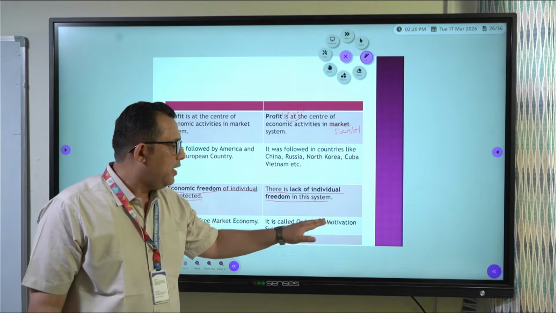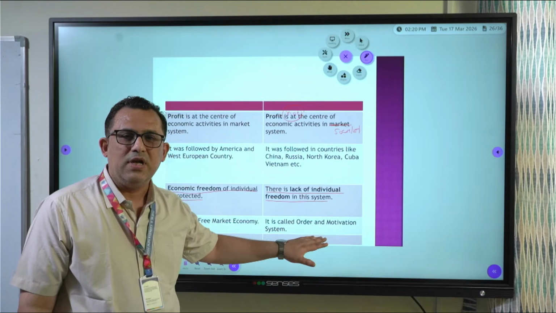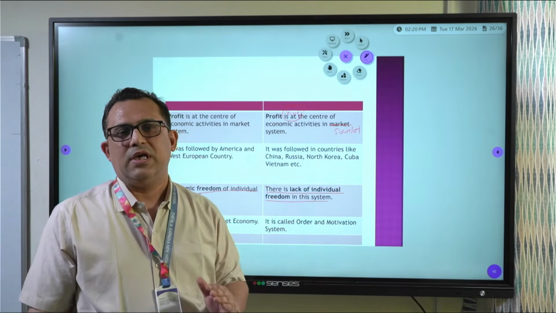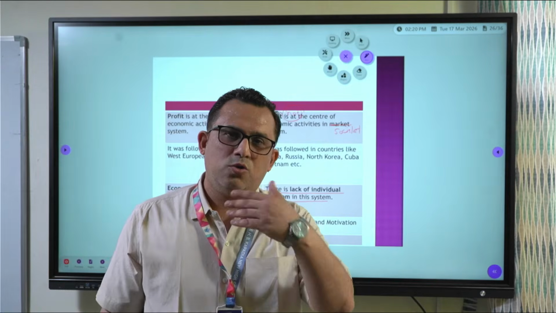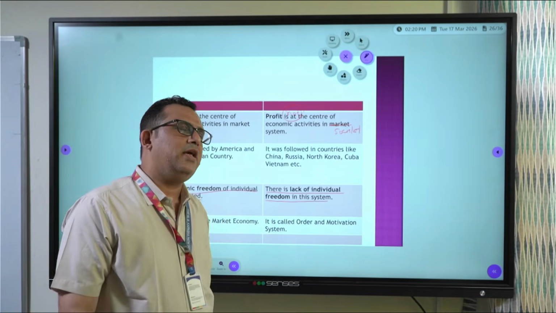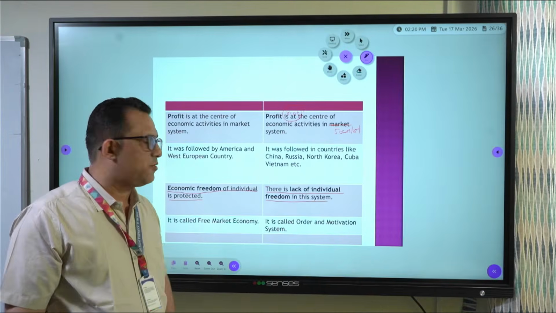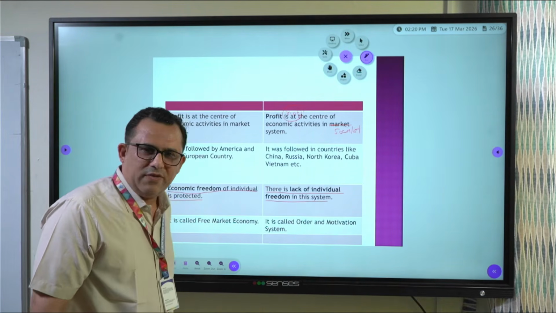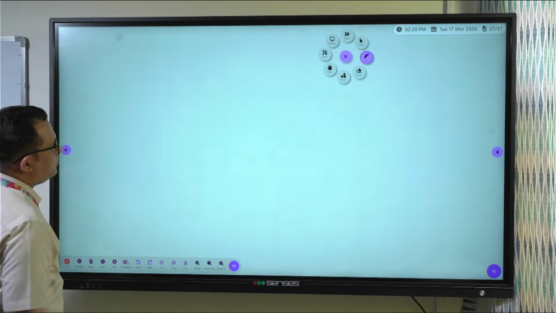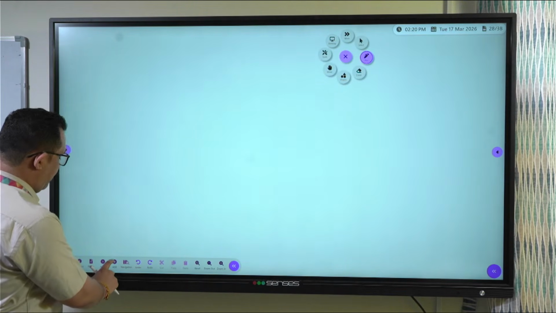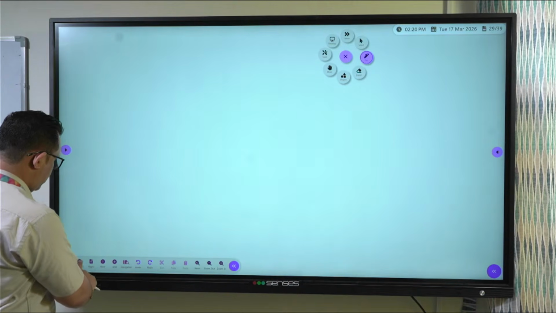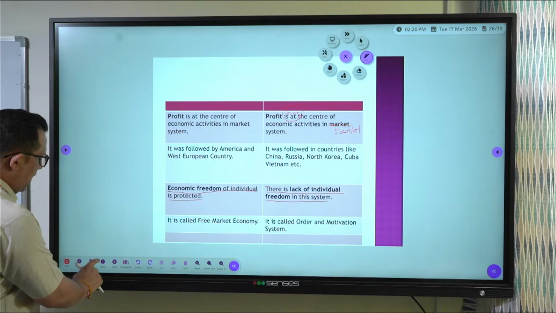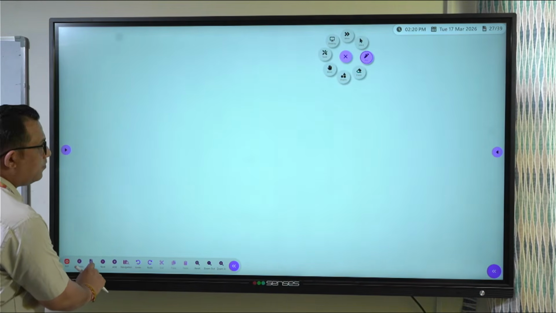Here the government has to take care of the resources of production. The government motivates if the factors of production are working according to the targets set by the government, and if they are not working according to the targets, the government gives the order, and that is why it is called the order and motivation system. Now these are the points of difference between the market system and the socialist system.